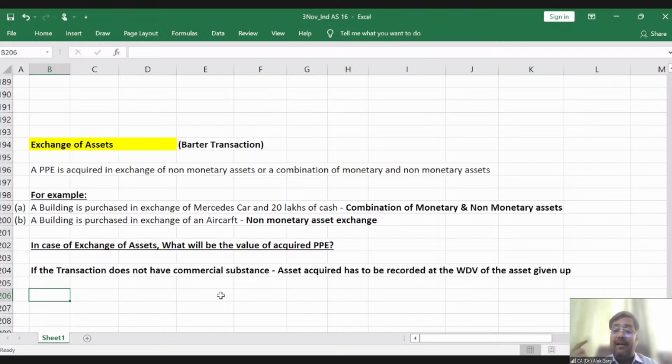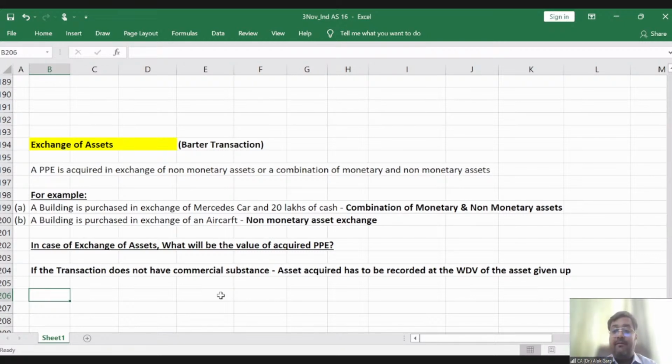But if I am selling a flat and I'm buying a car, then this transaction has a commercial substance. So if the transaction does not have commercial substance, I am exchanging a similar, identical asset. In that case, for example, I am exchanging flat number 802 with 801.